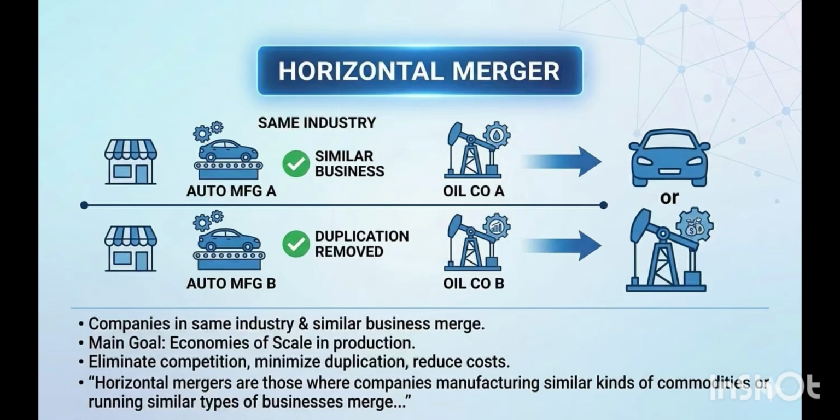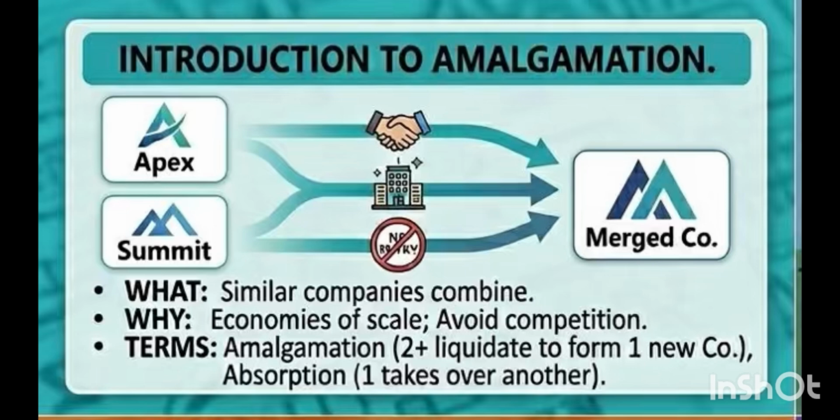Economies of scale usually means that when you produce on a large scale, you can avail the benefit of reducing average cost per unit. That is the economies of scale benefit. So this is all about merger.